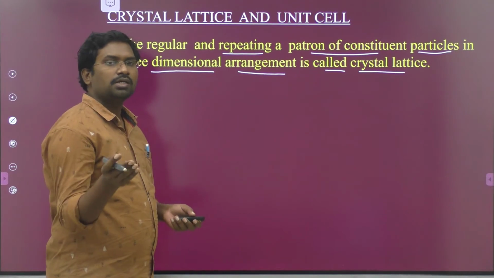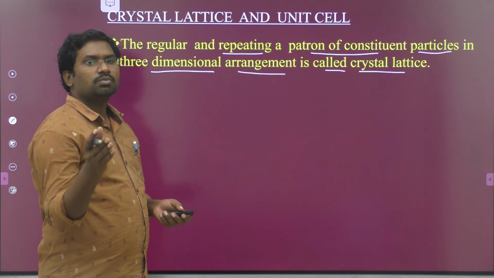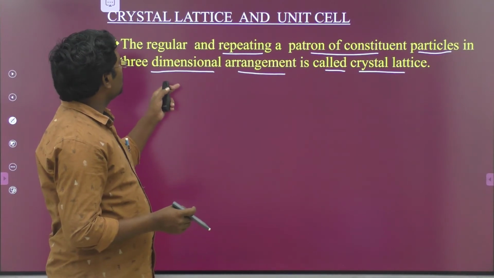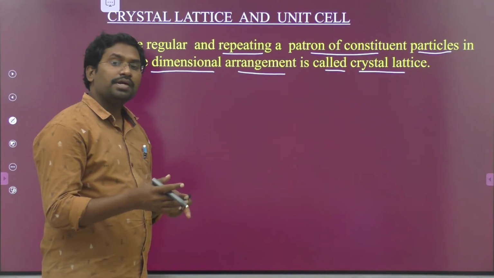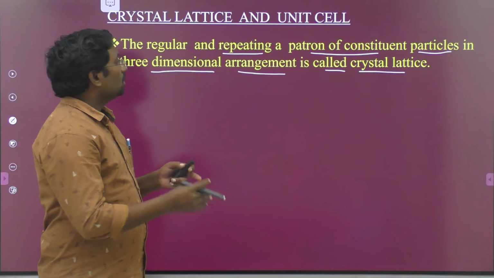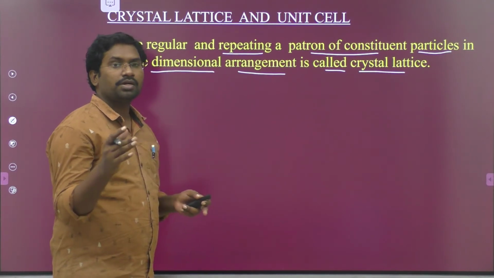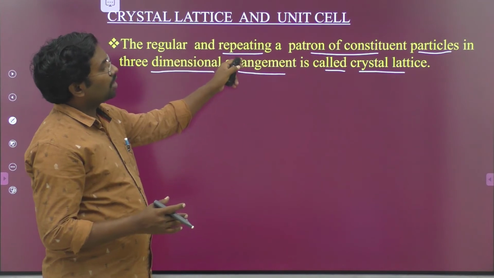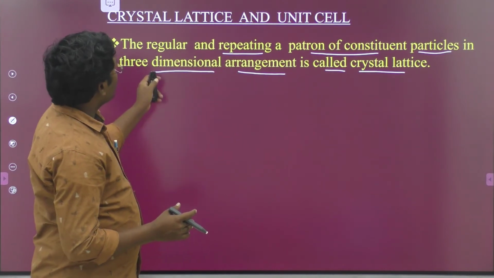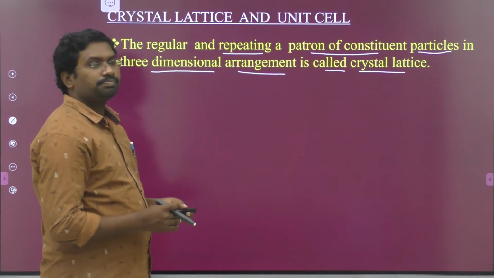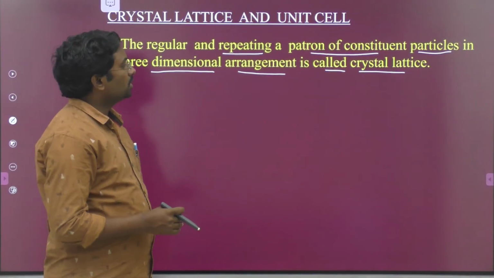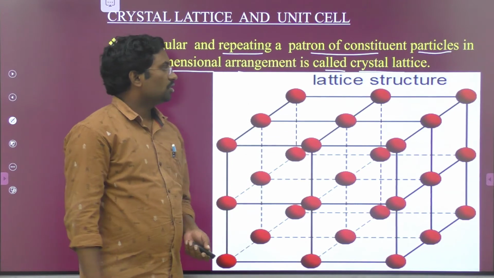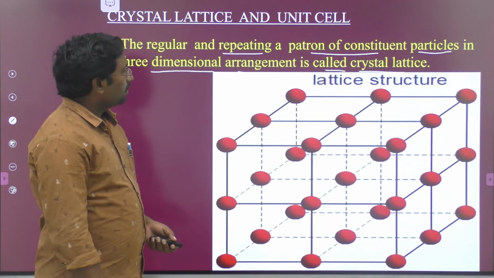The constituent particles means atoms, ions, or molecules which are present in the given crystalline substance. They are regular and repeating constituent particles in a three-dimensional arrangement. That is important. The regular and repeating pattern of constituent particles in a three-dimensional arrangement is called the crystal lattice. So that is the definition for the crystal lattice. Once we have to look at this image, this image relates to the crystal lattice.